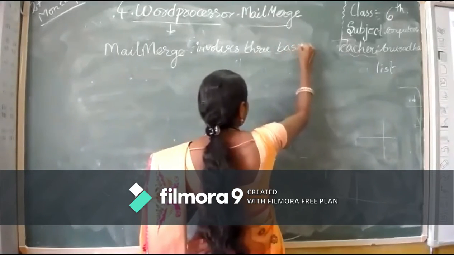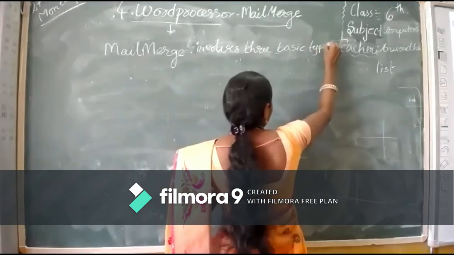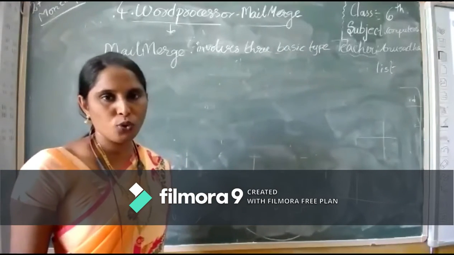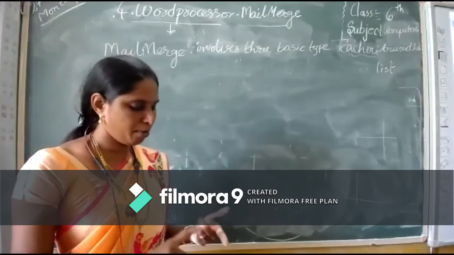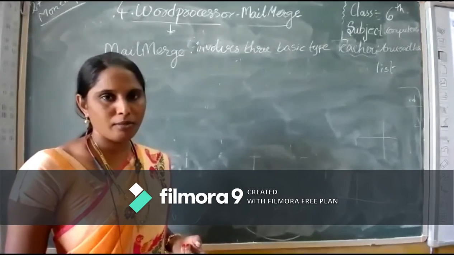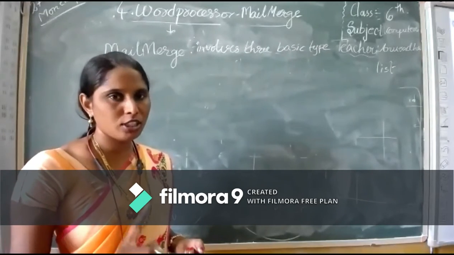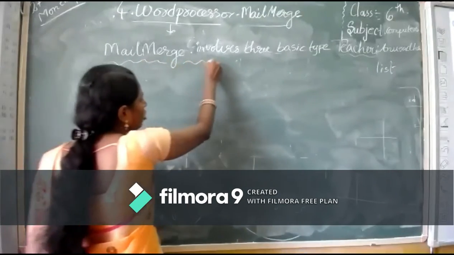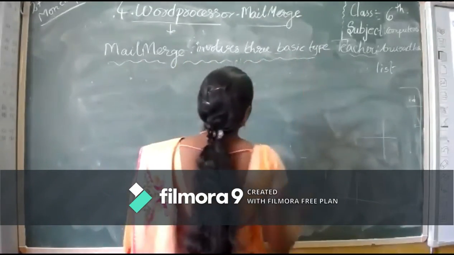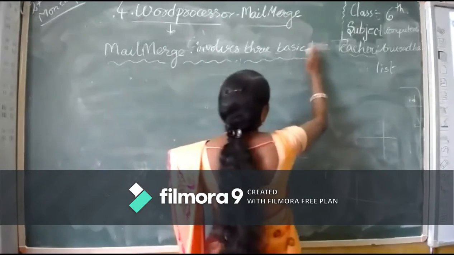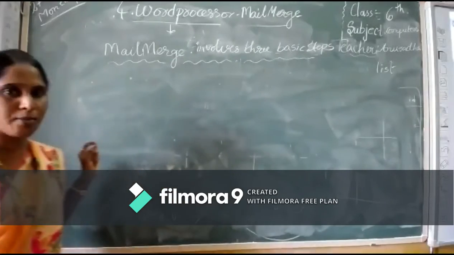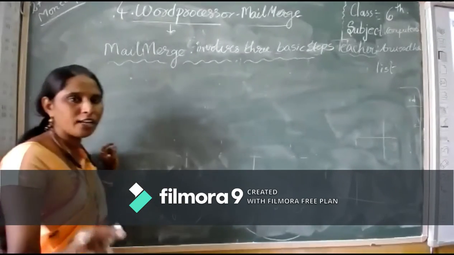Till now we have discussed how information will be passed to a large number of students. For that we have to prepare one data source, next a main document, and next we have to merge. These are the 3 basic steps. So how many basic steps does mail merge involve? Sorry, not types, steps. 3 basic steps. Very important question.